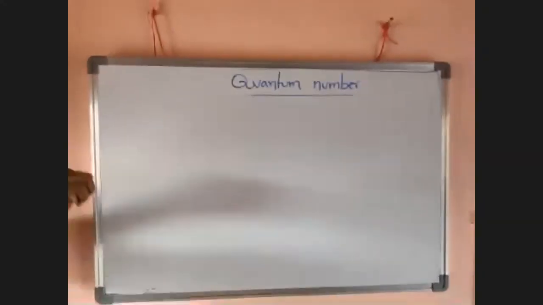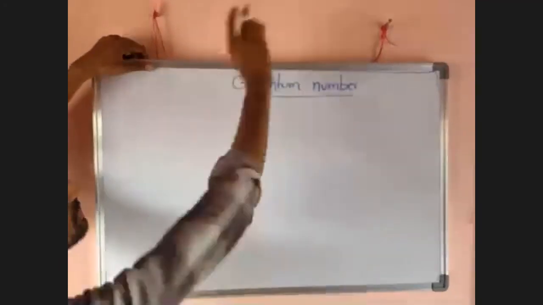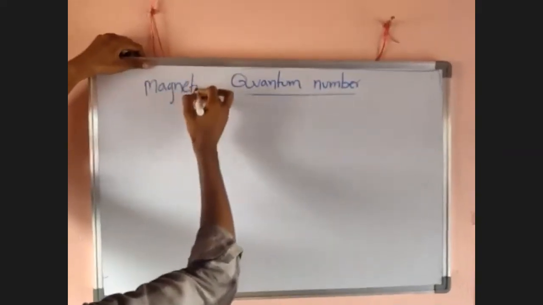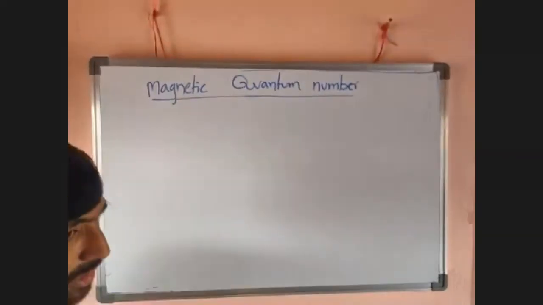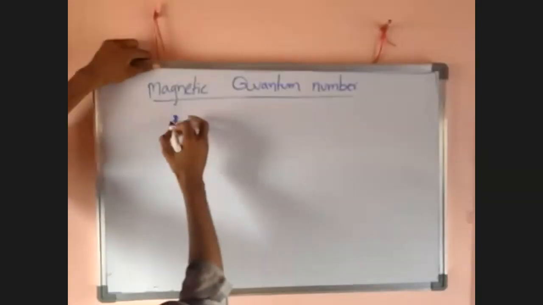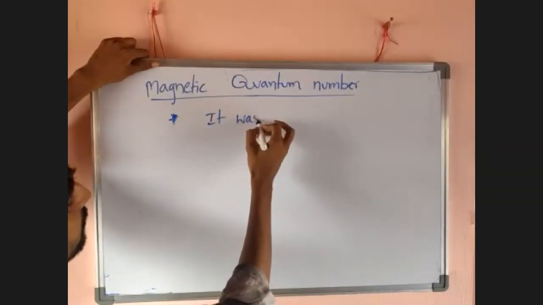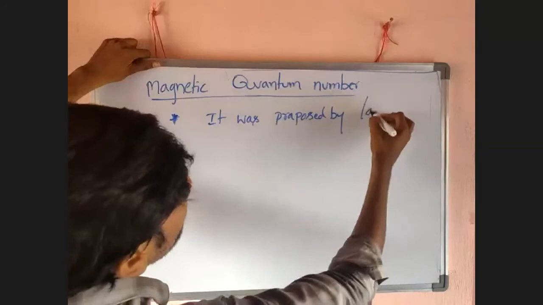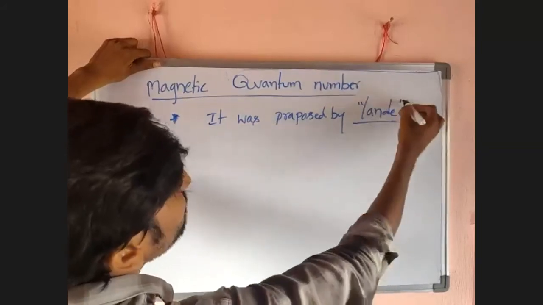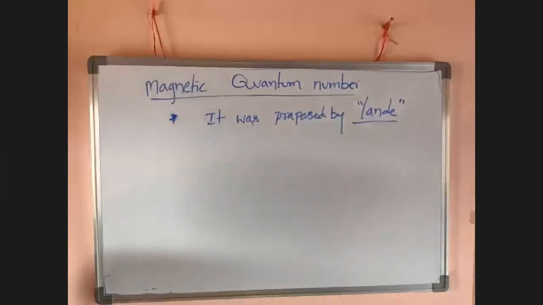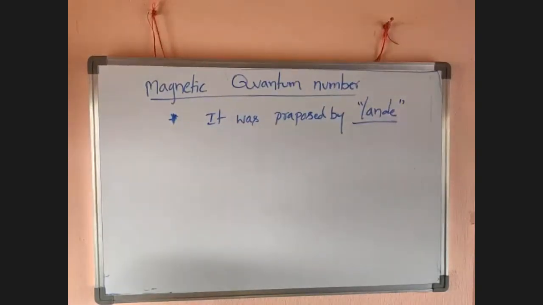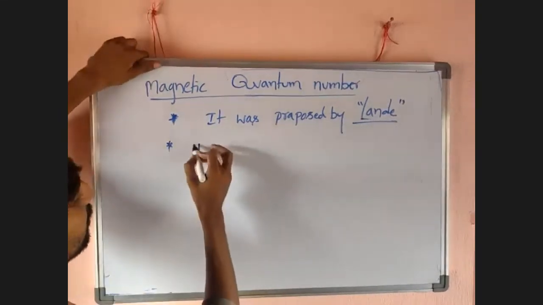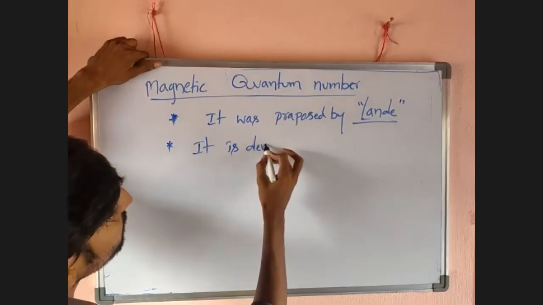There is a time for jokes. Then quantum numbers. In that, the third one is the magnetic quantum number. It was proposed by Lande. I think in your textbook the names of scientists are not mentioned. But here, the magnetic quantum number was proposed by Lande actually. Then it is denoted with ML. It is denoted with ML.